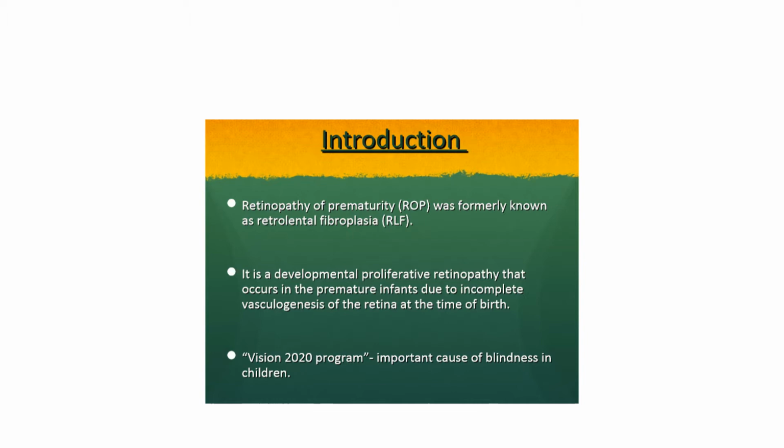So infants who are born at less than 32 weeks of gestation have incomplete vasculogenesis of the retina at the time of birth. So those premature infants who are less than 32 weeks of gestation usually have an immature retina. So this proliferative disorder is seen in those kinds of infants.